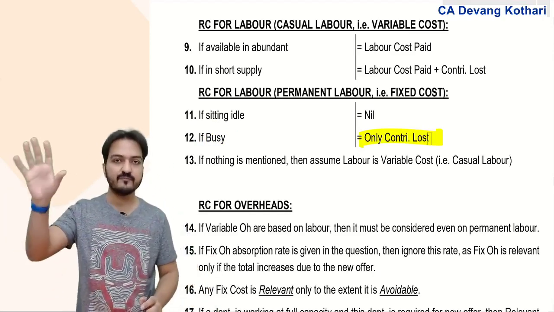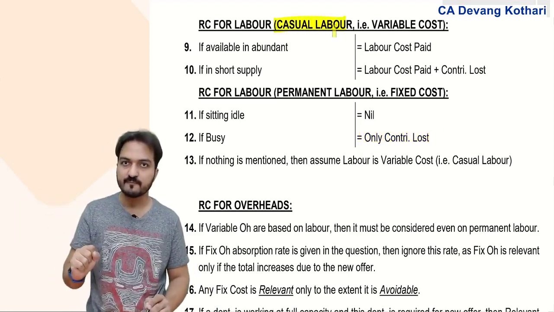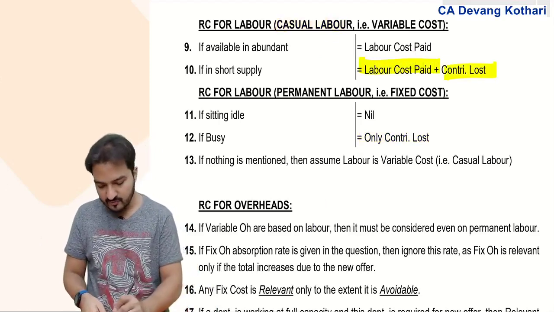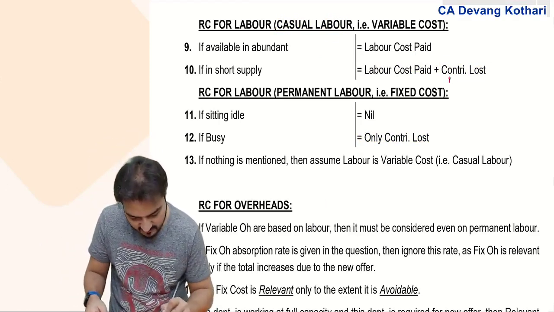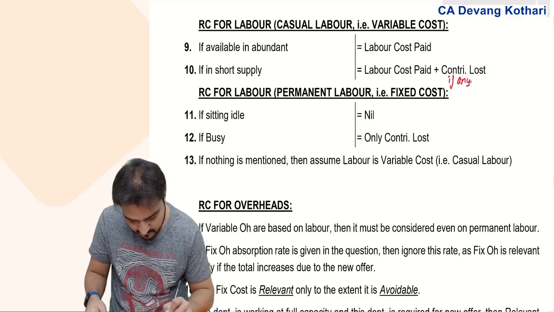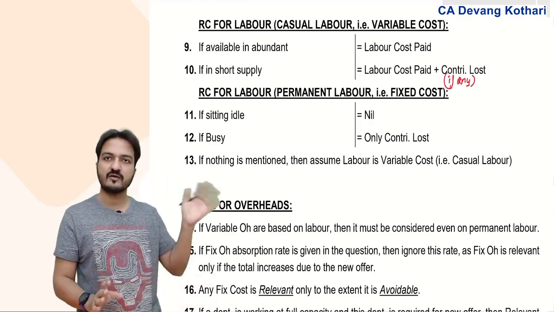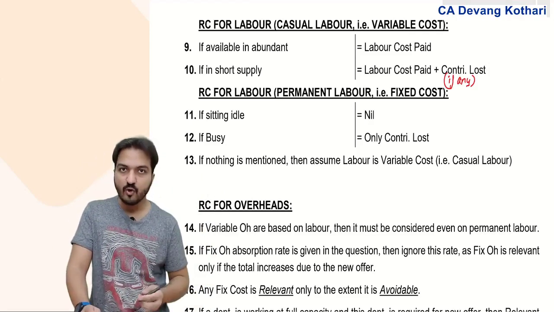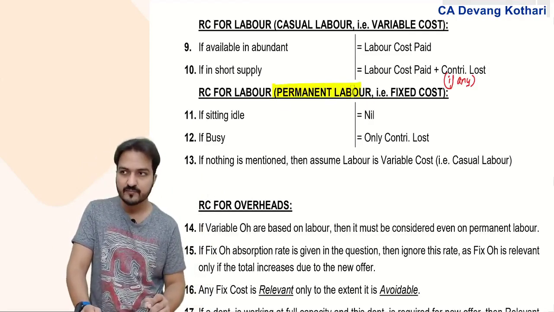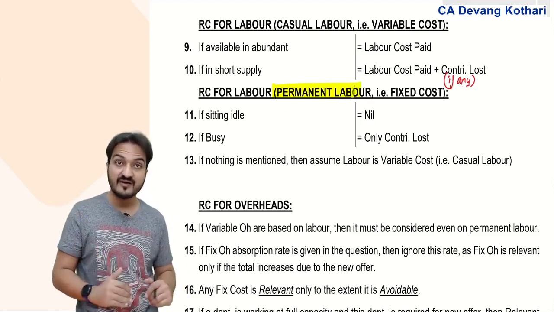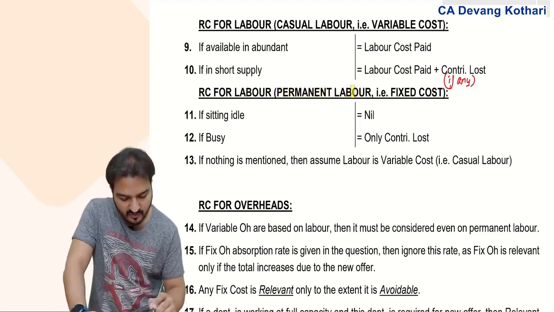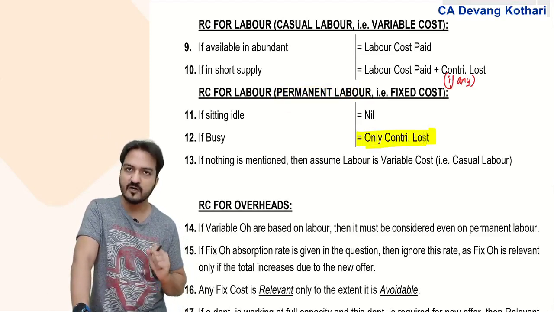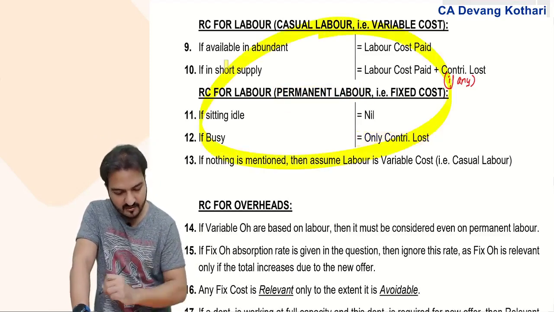If the new offer uses casual labor, then relevant cost will be labor cost paid plus contribution lost, if any. So look, it covers both the 9th and 10th point. And if the new offer requires permanent labor, then my relevant cost will be only contribution lost, if any. Done? Yes, this is regarding labor.